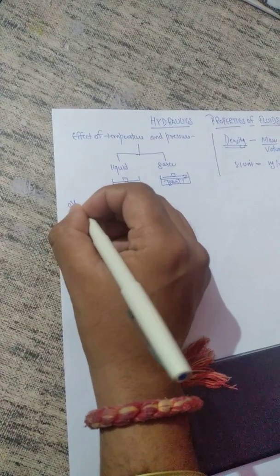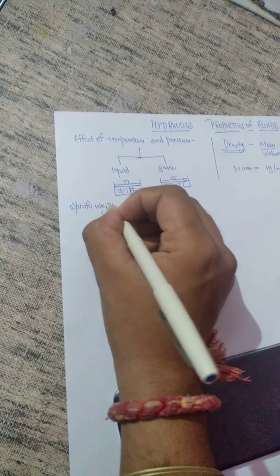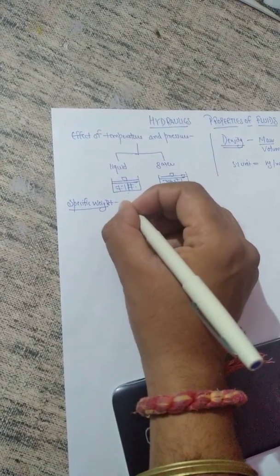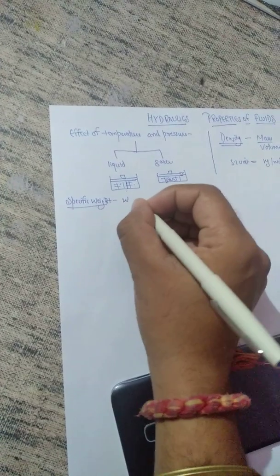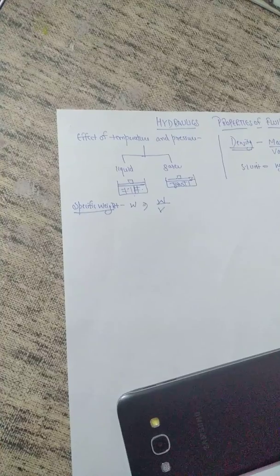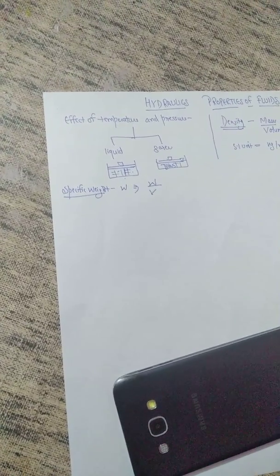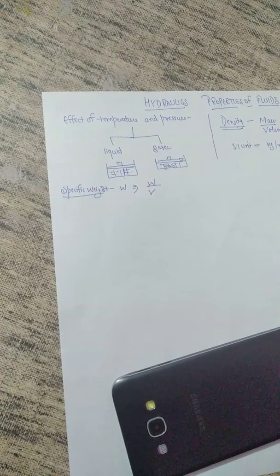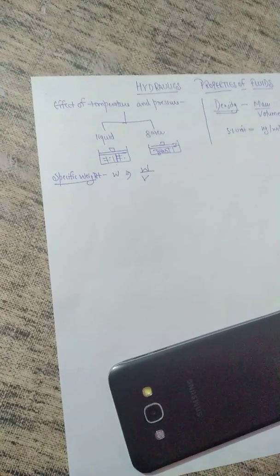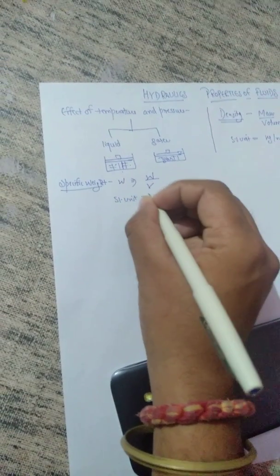Move to the next topic, specific weight. It is denoted by small w. It is simply defined as the ratio of the weight of the fluid to its volume, or the weight per unit volume of a substance is known as specific weight. Its SI unit is Newton per meter cube.